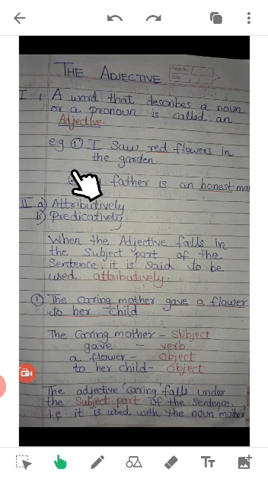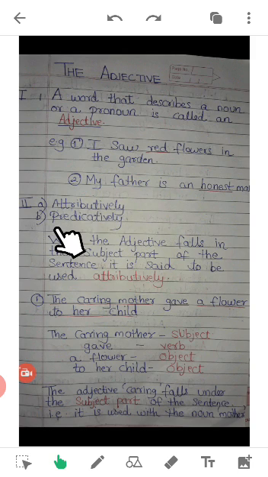Here you have to write all this exercise and definitions in your notebook. So copy correctly and neatly in your notebook. A word that describes a noun or a pronoun is called an adjective. Example: I saw red flowers in the garden. So here I explain what an adjective is, and the definition is here. There are two types I explained to you in the previous video. I hope you remembered that.